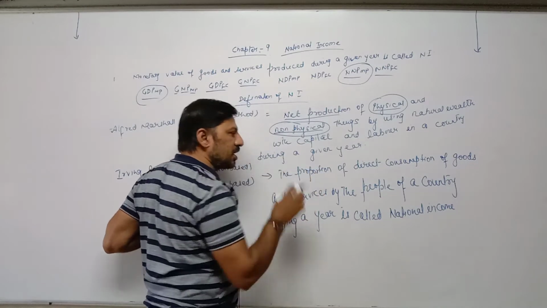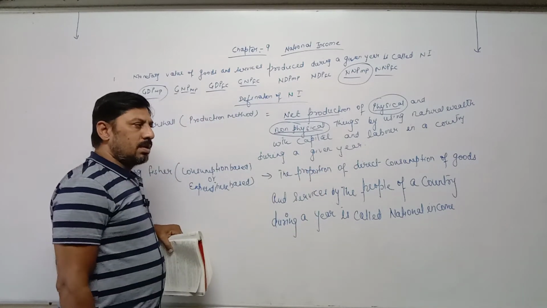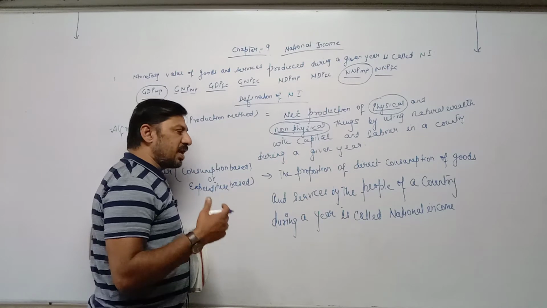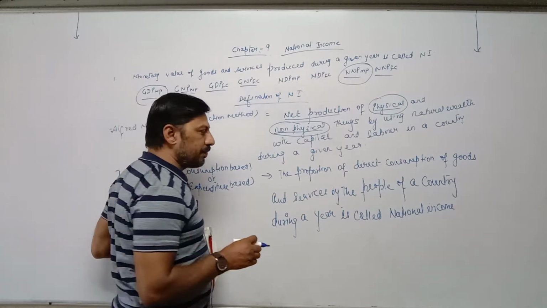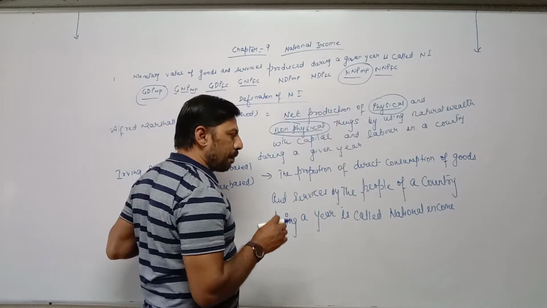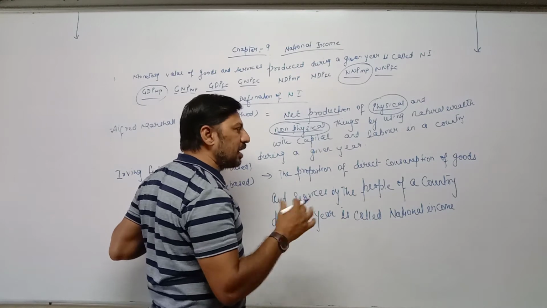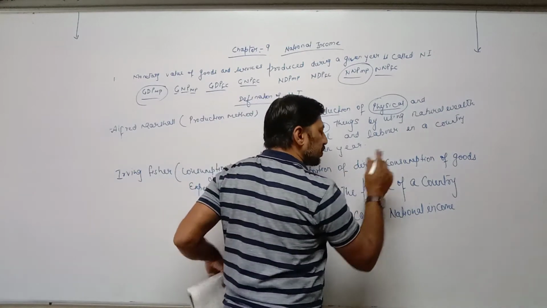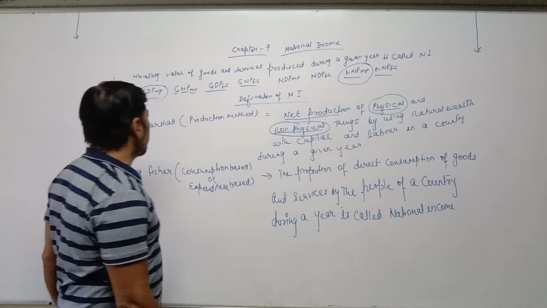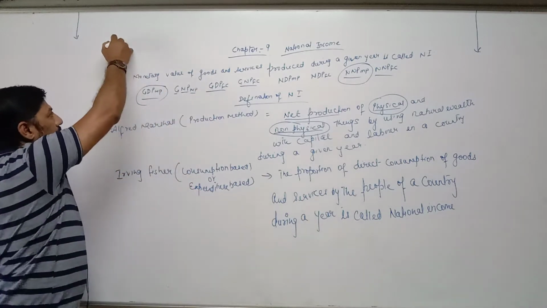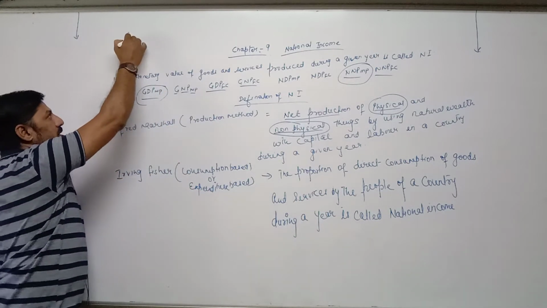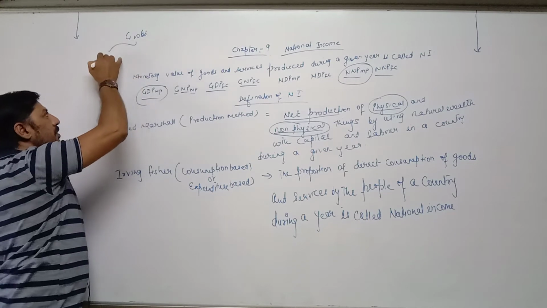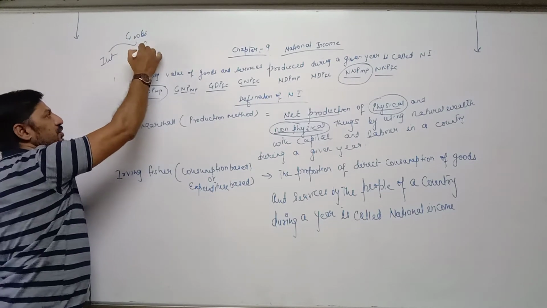Proportion means the percentage of income, whatever income earned by different individuals. Out of that income, the percentage of income which is spent on direct consumption. Direct consumption means, I have already told you that in the national income there are two types of goods: intermediate goods and finished goods.